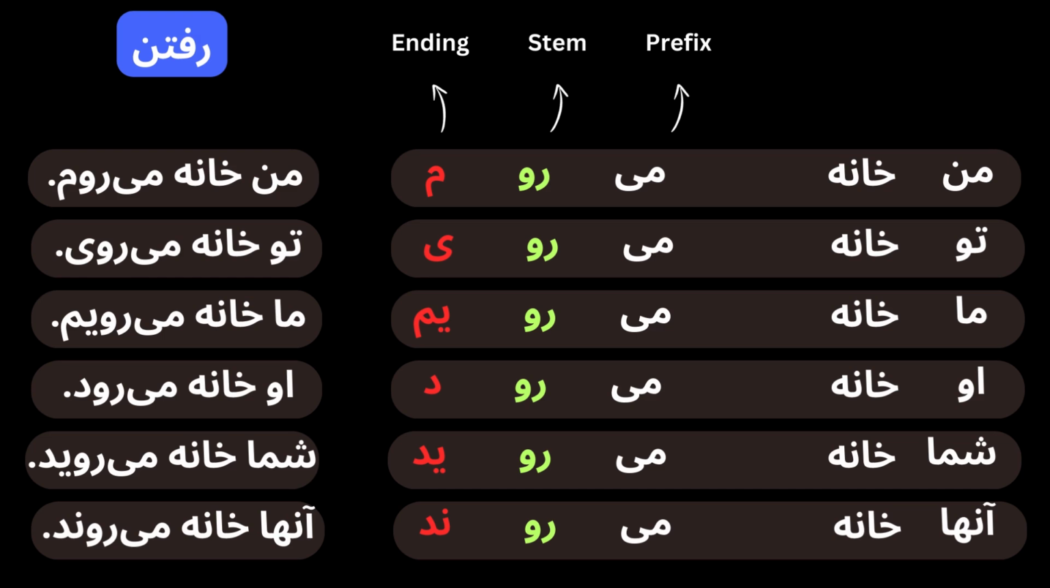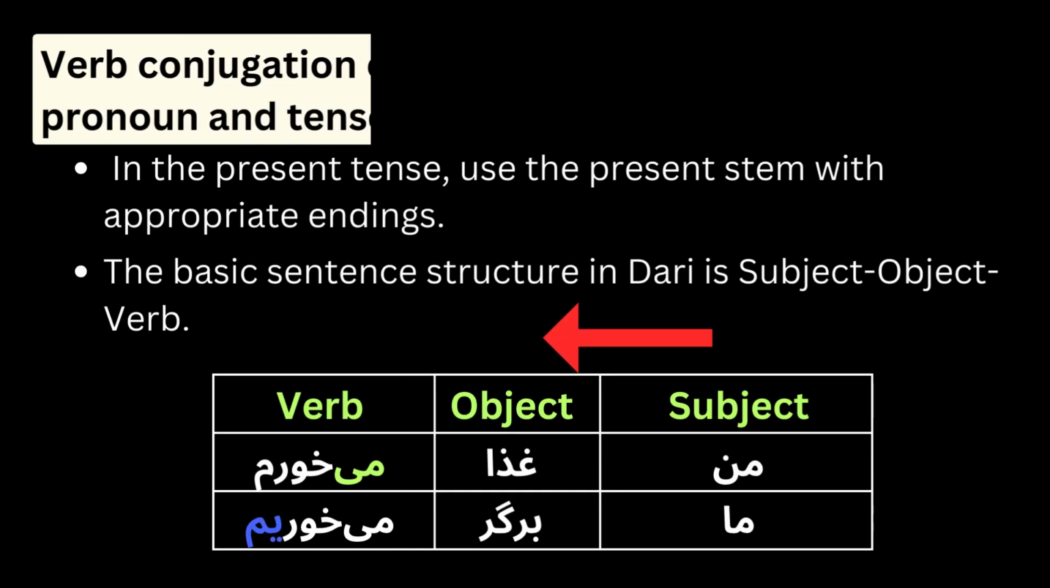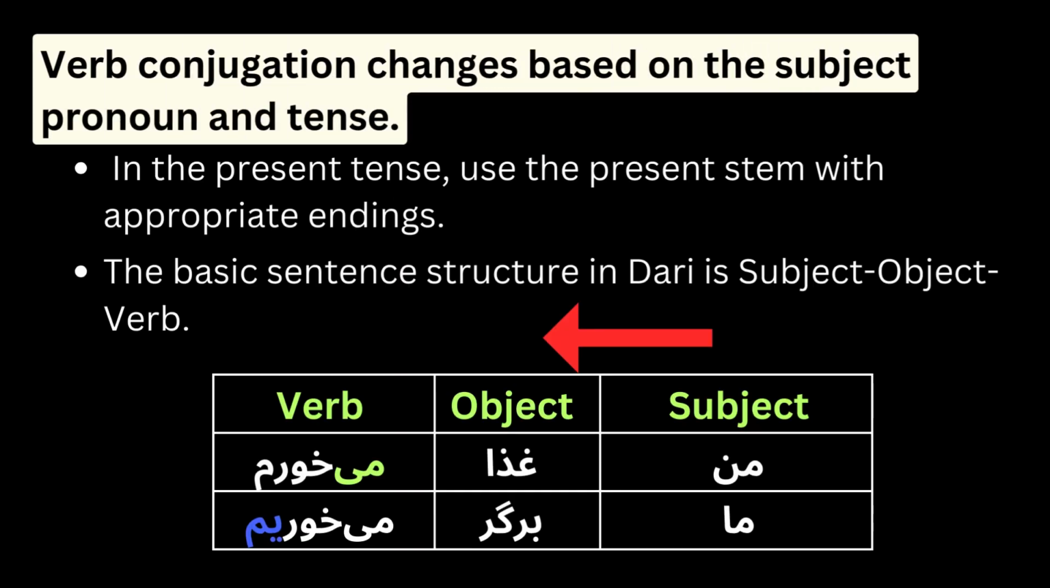They go home. Verb conjugation changes based on the subject pronoun and tense. In the present tense, use the present stem with appropriate endings, and the basic sentence structure in Dari is subject, object, verb, unlike English, which is subject, verb, and object.